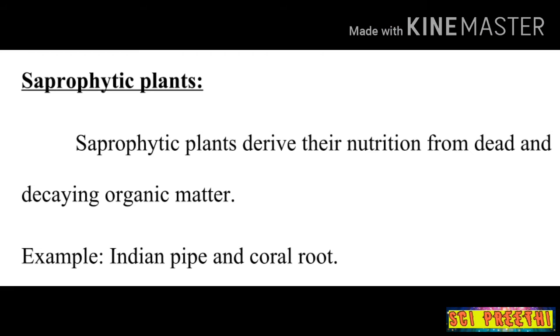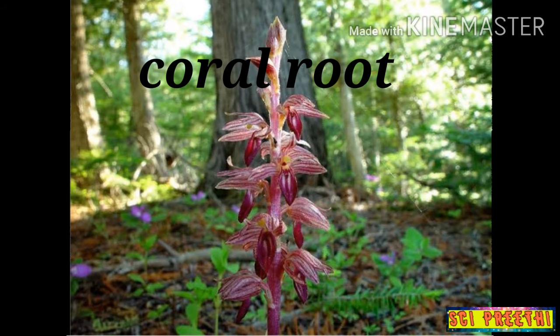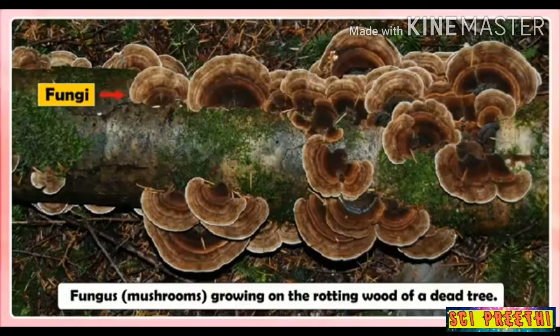Now we will see how to define saprophytic plants. Saprophytic plants derive their nutrients from dead and decaying organic matter. Examples of saprophytic plants are Indian pipe and coral root. Saprophytic plants lack chlorophyll and therefore do not photosynthesize. However, some roots of saprophytes have fungi, as we have already discussed. They secrete digestive juices on the organic matter, and these juices convert it into nutrients which are absorbed by the fungi and later used by the plants as food.